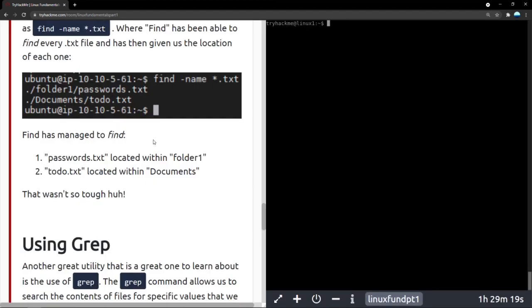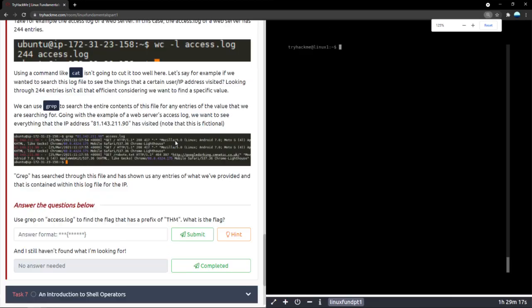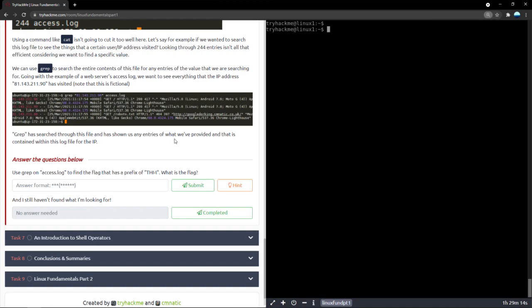So now I think we're almost there to try this out on our own. There we go. Now we are looking for a prefix of thm. So in our access.log file that we saw earlier, let's clear, ls. There we go, we have an access.log file. We are looking for every entry with the prefix thm, which starts with thm. So when we type that in, let's see what comes out.